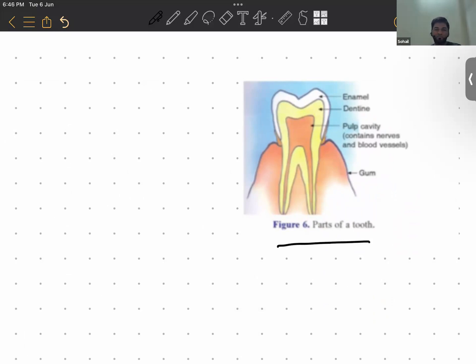Incisor, canine, premolar, molar? No, those are types of teeth. Here I'm talking about the parts of a tooth. The outermost layer is the enamel, then you have dentine, then the pulp cavity, and then the gum.